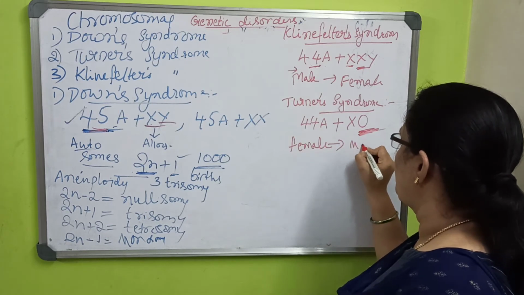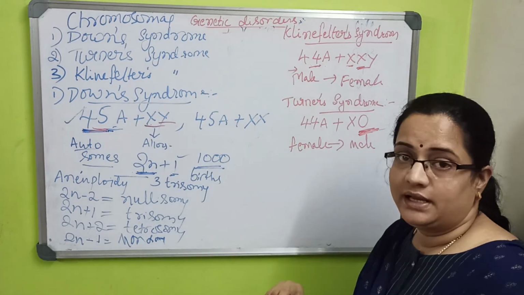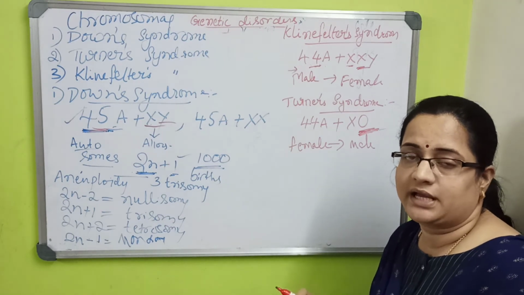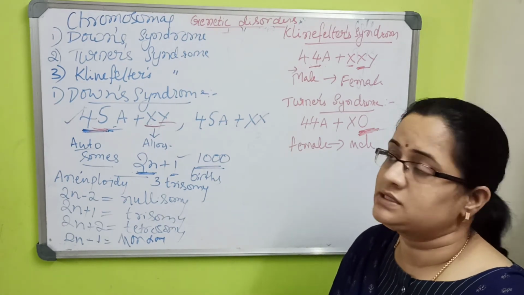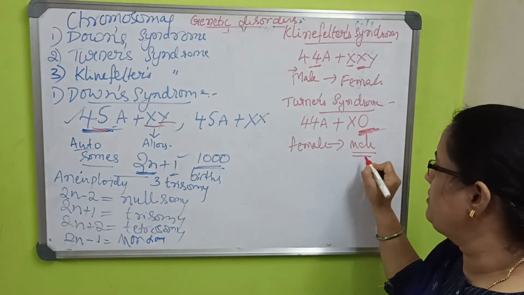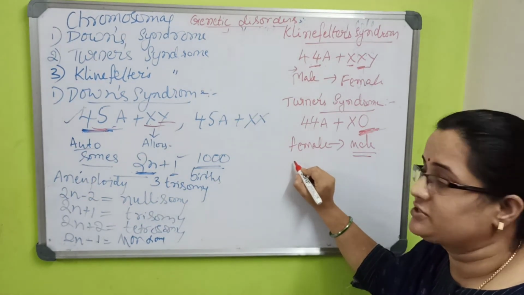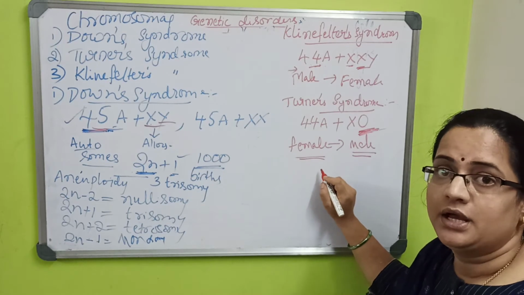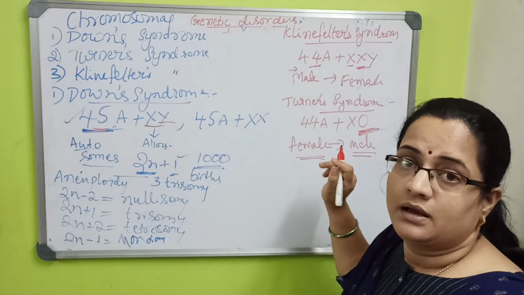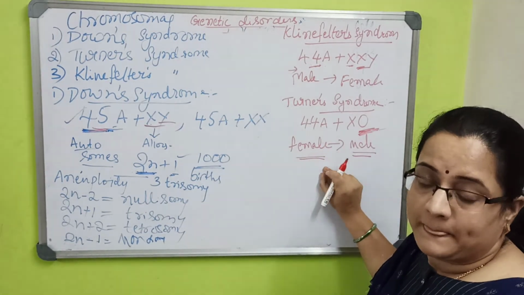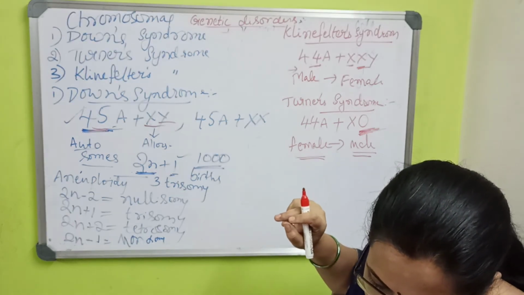This is also unfit for fertility. Infertility will happen. It cannot give birth to young ones, and the whole body will be like a male, and the secondary sexual characters which should develop in a female won't develop.